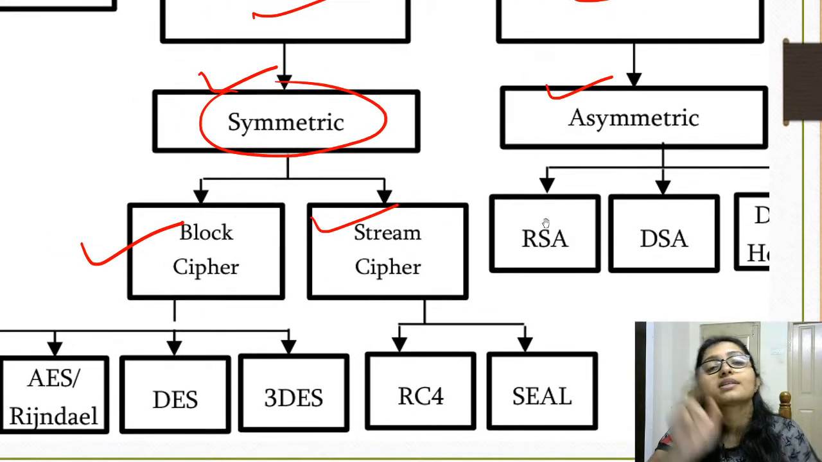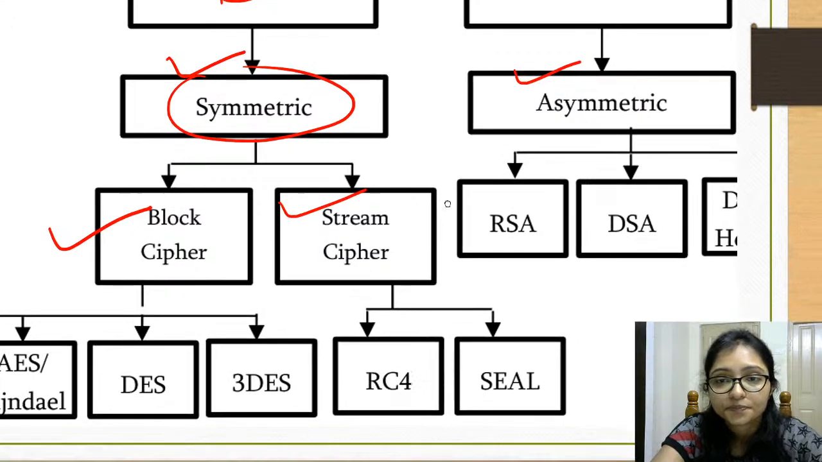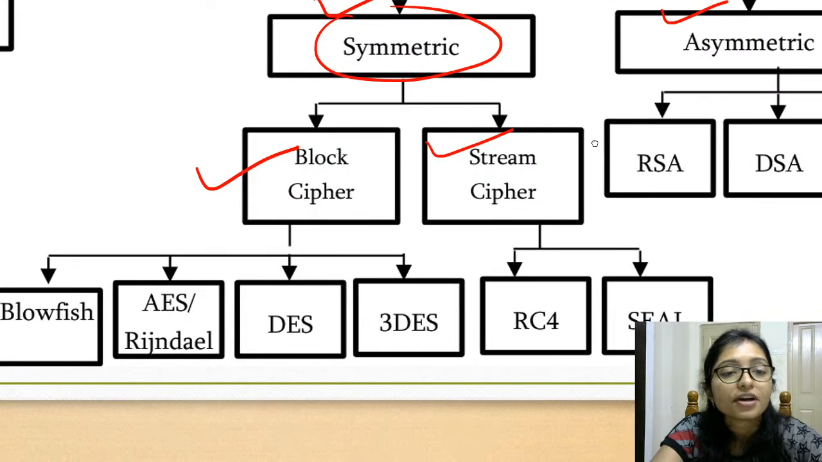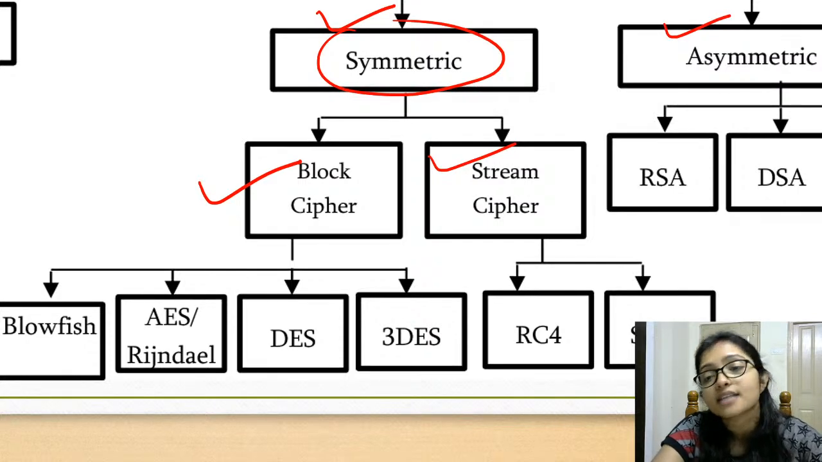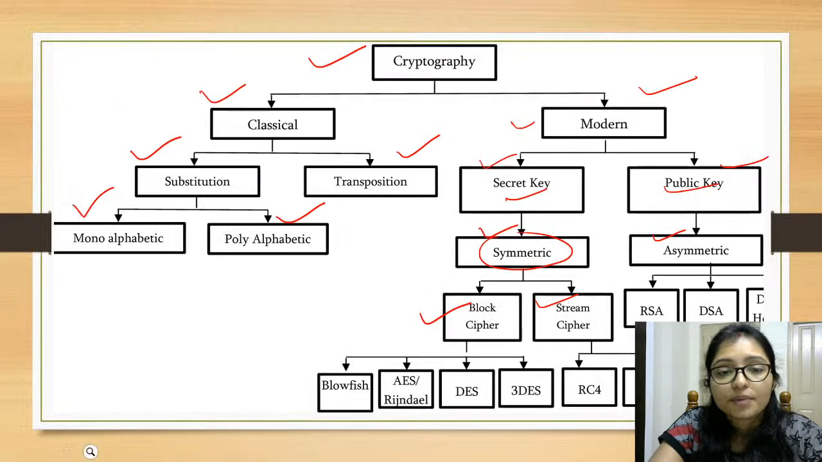So symmetric has block cipher and stream cipher. Asymmetric has RSA and DSA. For the block cipher, there is Blowfish, AES, DES, 3DES, and for the stream cipher there is RC4 and others. Okay, this is your quick revision chart. Try to remember that.